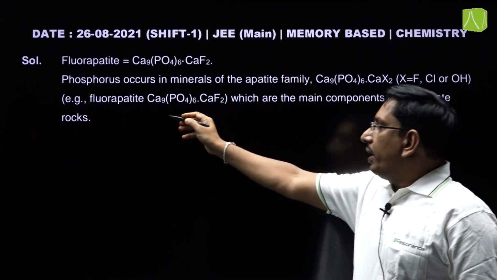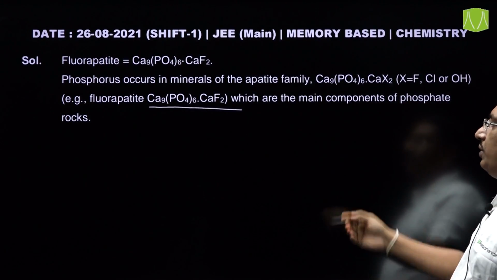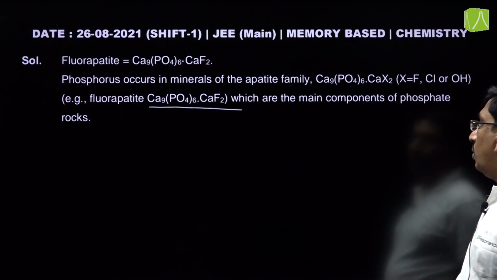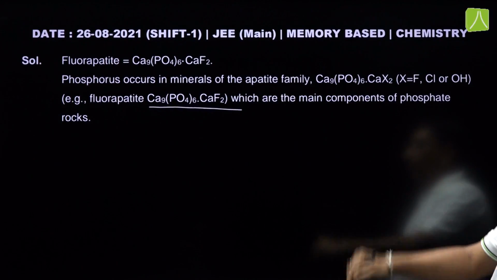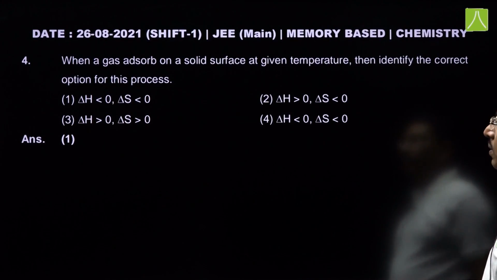The fluorapatite formula is Ca9(PO4)6·CaF2. This is the main component of phosphorus rocks. So, the answer is 1 for this.